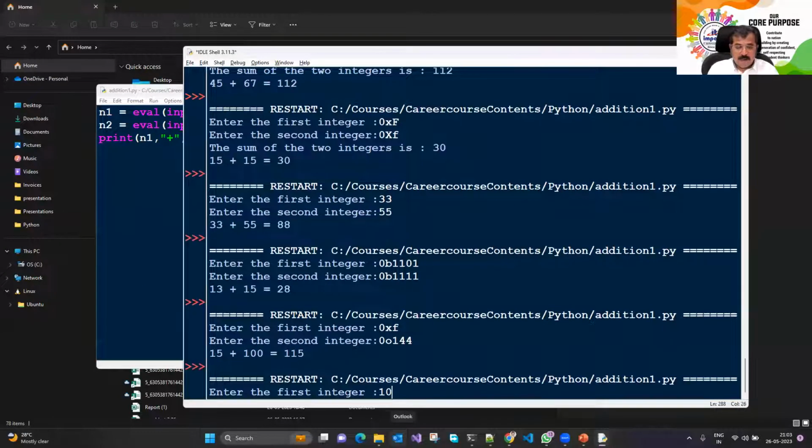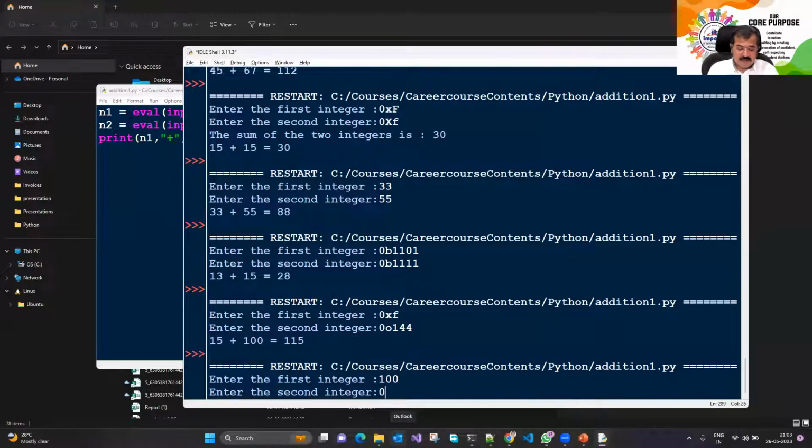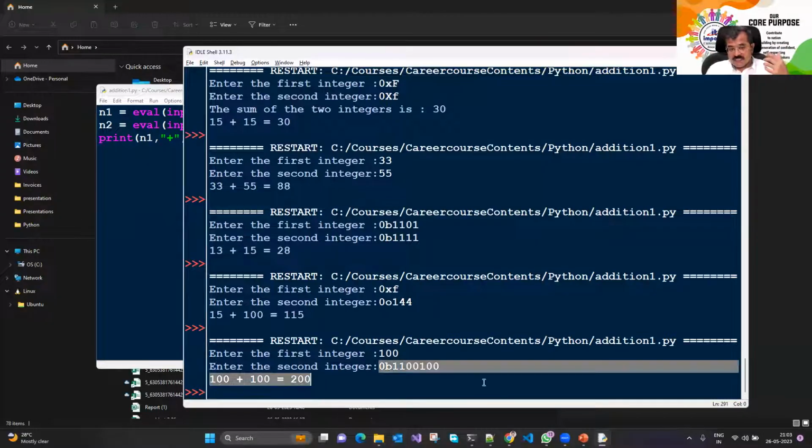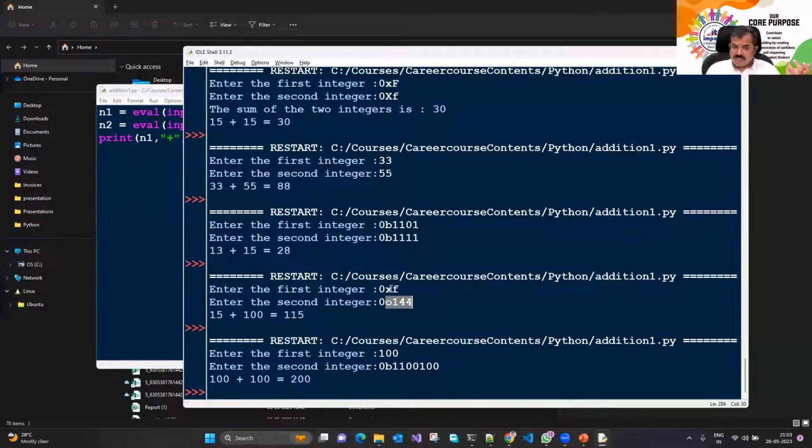I say 100 plus 0B1100100. So 100 plus 100 is 200. So any combination works, because this is also an integer, just in binary format. This is also an integer in octal format. Nobody can say this is not an integer. It's an integer, a representation in hex format. This is an integer in hexadecimal format, octal format.